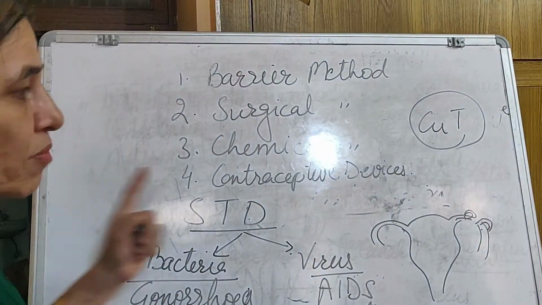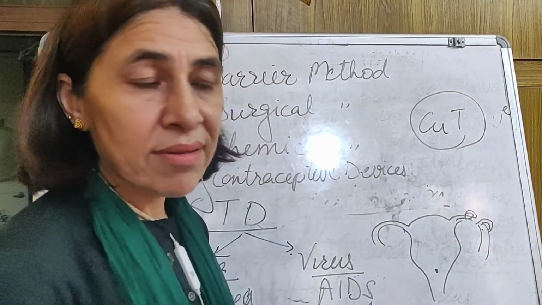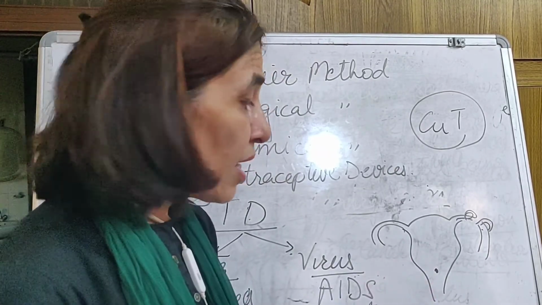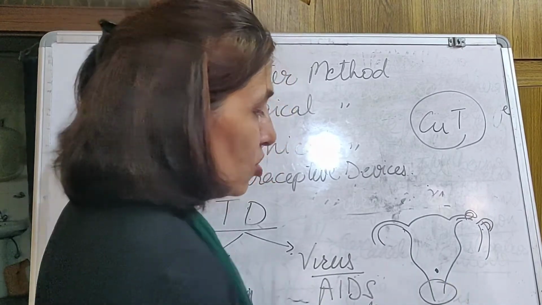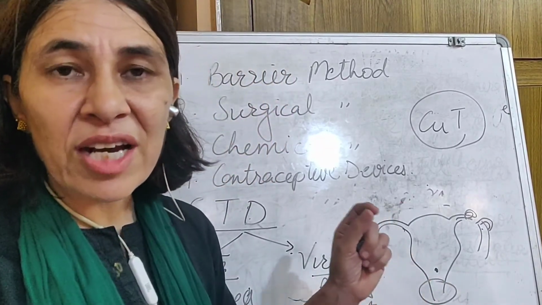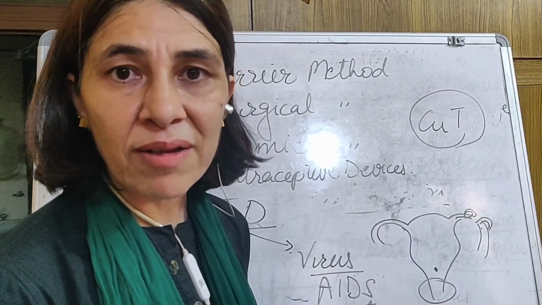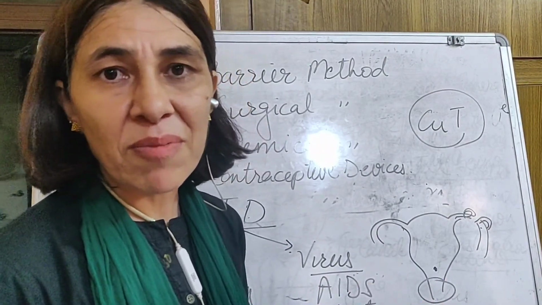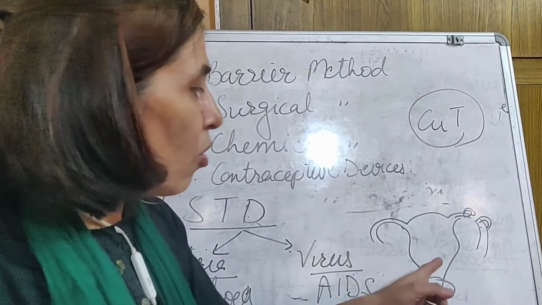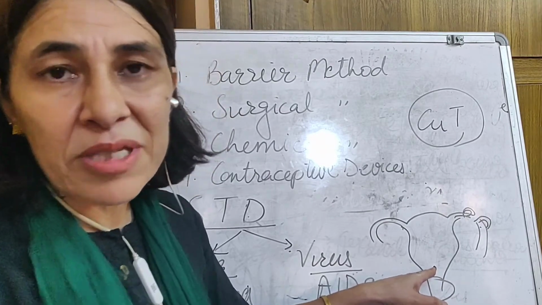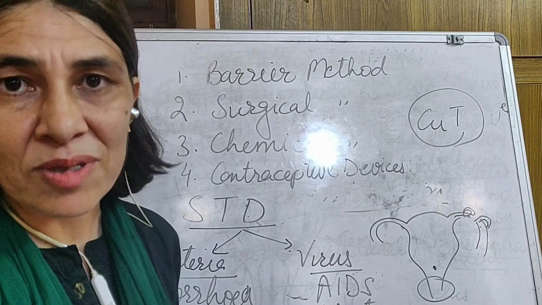What is the reason? Because the copper T is inserted inside the uterus, and the sperms are deposited at the vaginal place. So the infected sperms have already reached the female body, and the germs' entry has already taken place. So how can a device that is deep inside the body control such a disease? It is not possible.